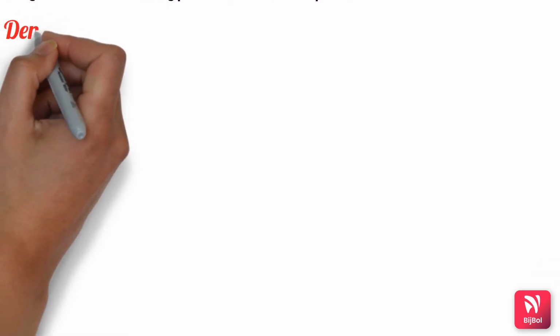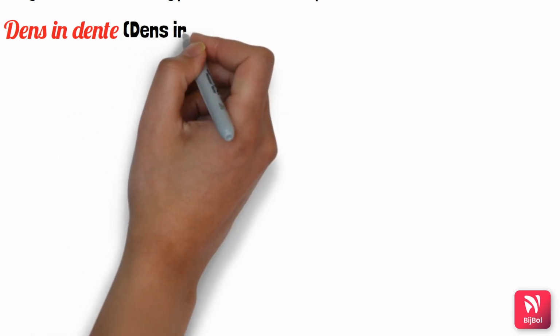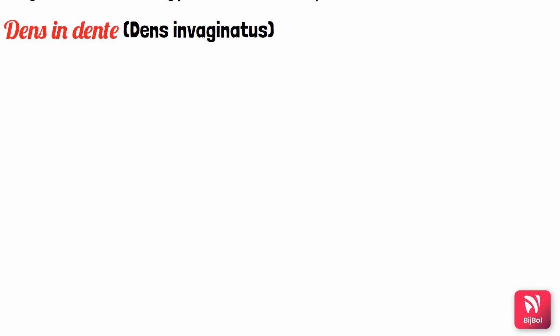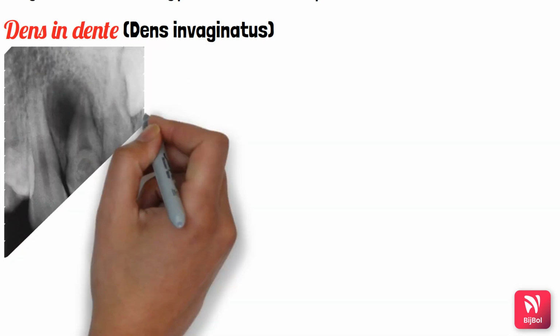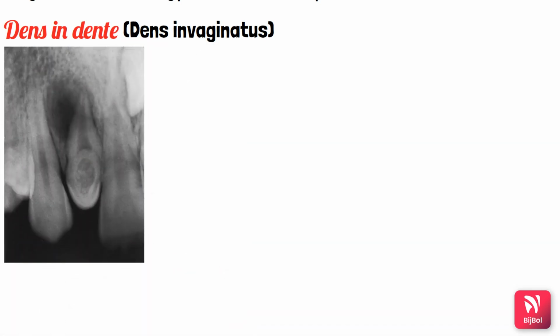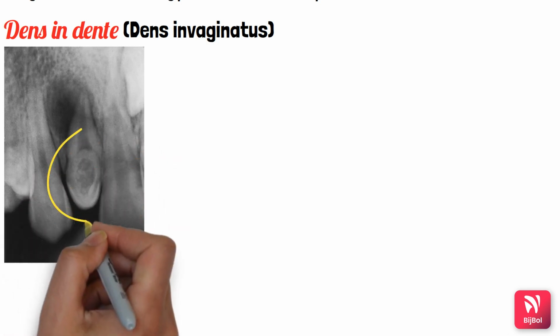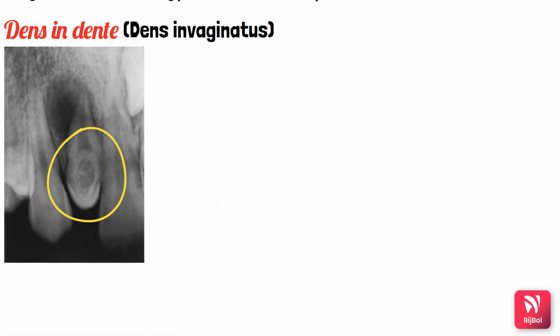Next condition after dens invaginatus is the opposite one, dens invaginatus, which is also called dens indent. Here there will be a deep surface invagination of the crown or root. This is a radiographic image of a lateral incisor showing dens invaginatus. It can occur because of any localized external pressure or any focal growth stimulation in certain areas of the tooth bud.